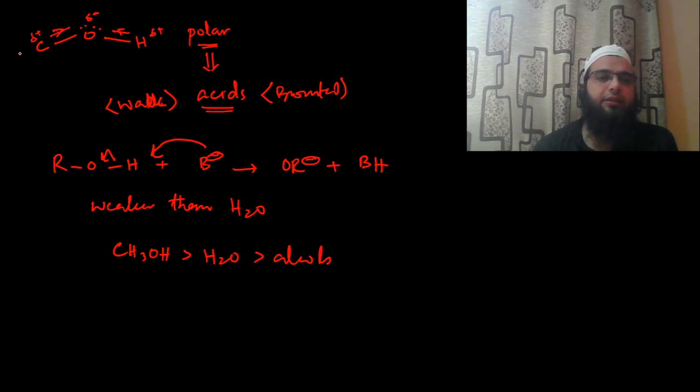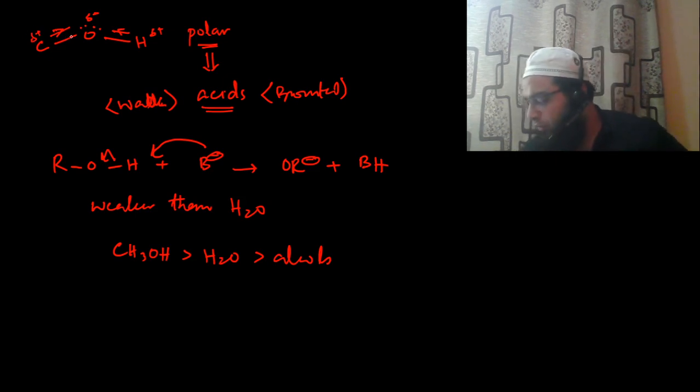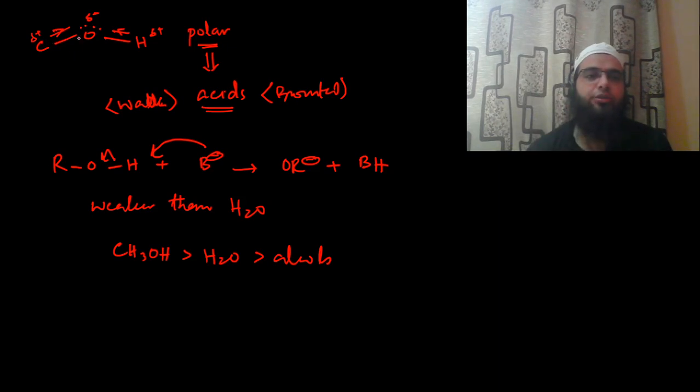Any electron donating effect, which is capable of donating electrons to this bond, will increase the electron density on this carbon, which decreases the polarity of this bond. Any effect that increases the electron density on the oxygen will decrease the polarity of the bond. As a result, it will decrease the acidic strength of the alcohol.